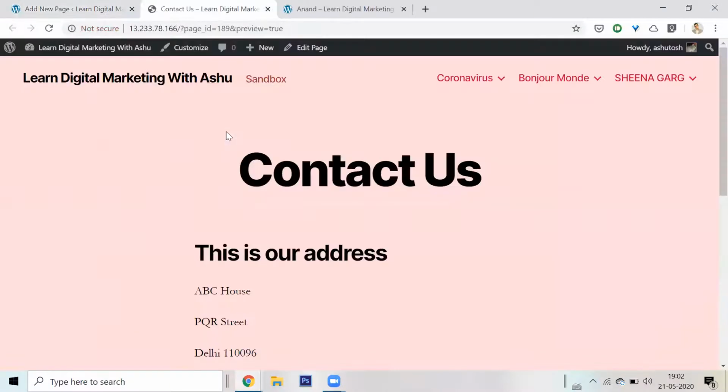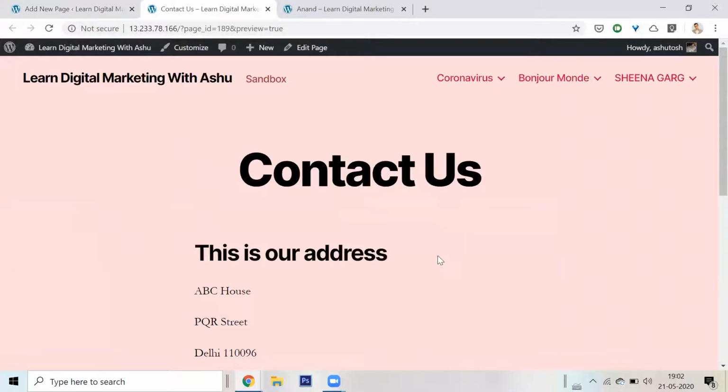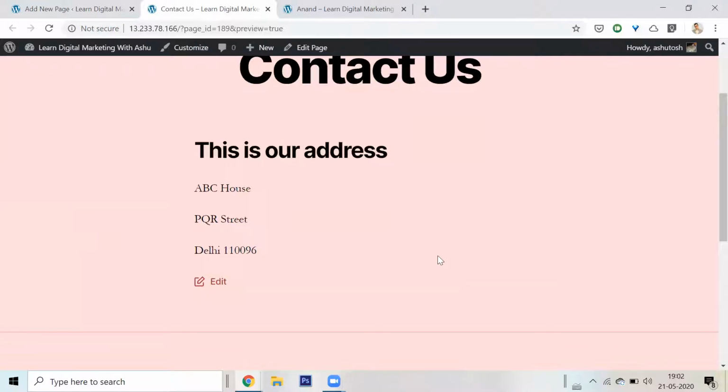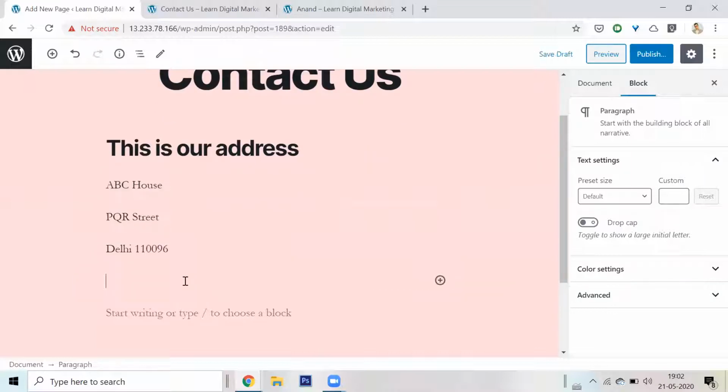I'll click on preview. Anytime I can look at it. So this is nice. All right, this is our address. It says this is contact us, this is our address. But below that, I also need a form. Okay, and what I can do is, why just put the address? I can also say our phone number. Okay, so I have all my details here.